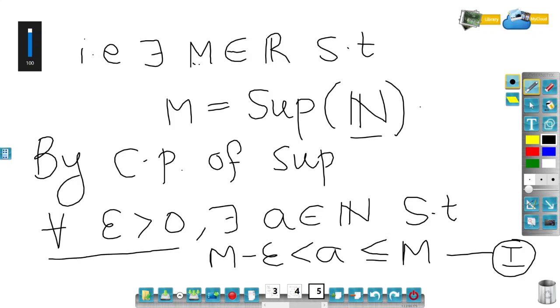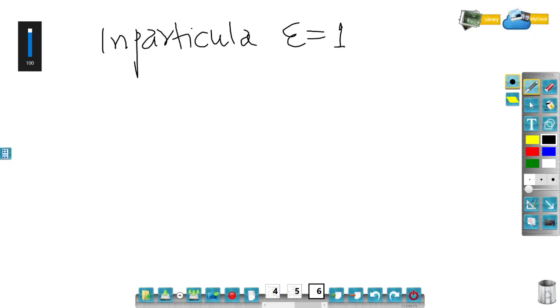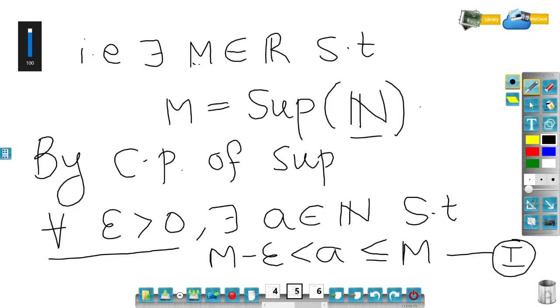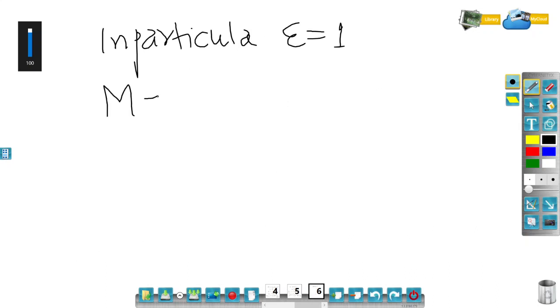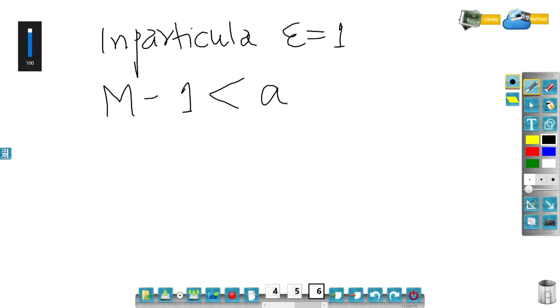This is true for any epsilon, for any positive real number. So let me take epsilon particularly as 1. In particular, epsilon is equal to 1. Then this 1 becomes M minus 1 is less than a. Let me take only this much. So this implies M is less than a plus 1, and this is going to be a contradiction.